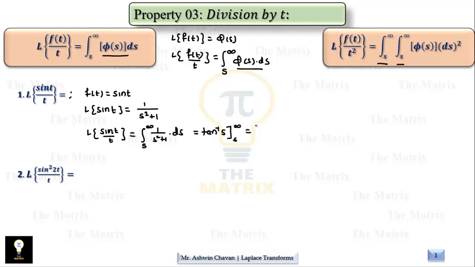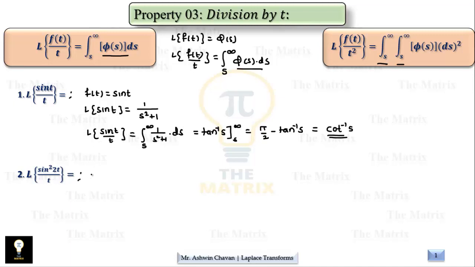When we put the upper limit as infinity, it gives tan inverse infinity, which is pi by 2, minus tan inverse s for the lower limit. Either leave it as it is, or we know pi by 2 minus tan inverse s is nothing but cot inverse of s. So this way the effect of division by t can be given as an integral with the limits s and infinity. We'll see one more.